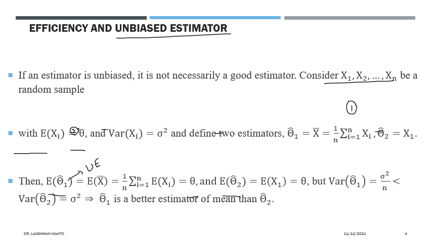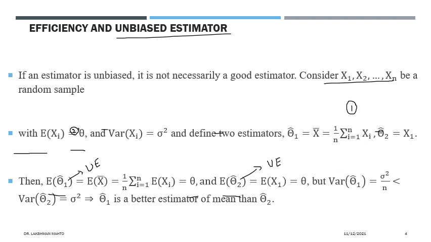Likewise, the expectation of theta 2 is equal to the expectation of x1, because theta 2 is defined by the first observation. X1 is part of the sample, coming from the same source, so it has the same mean. So the second estimator is also unbiased. Both are unbiased, so we can't conclude which one is better. We have to look for another measure.